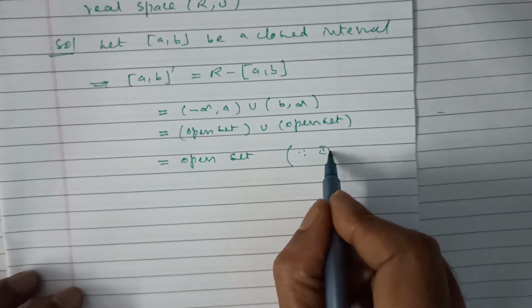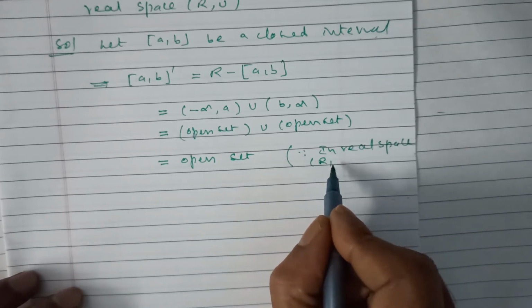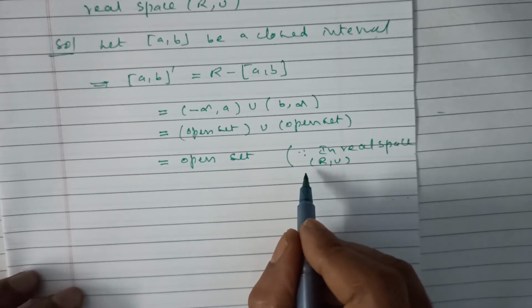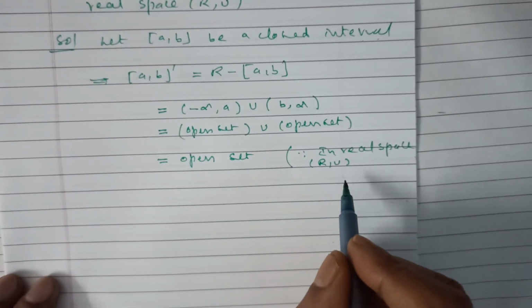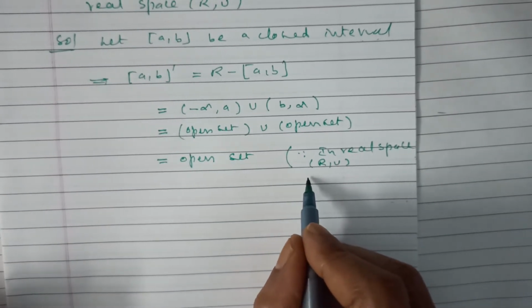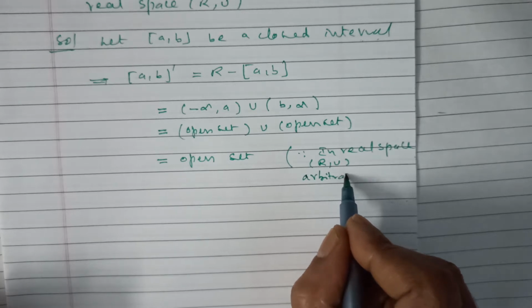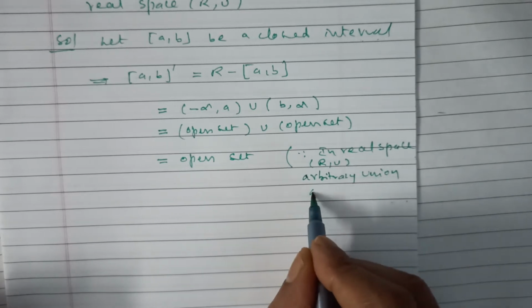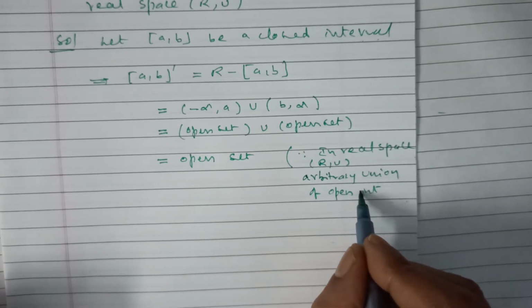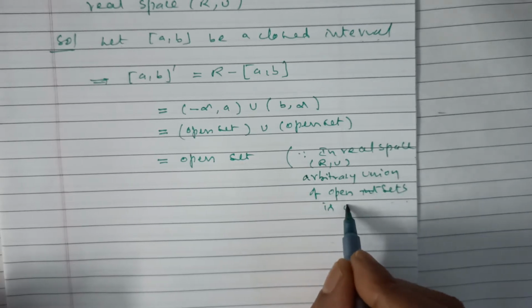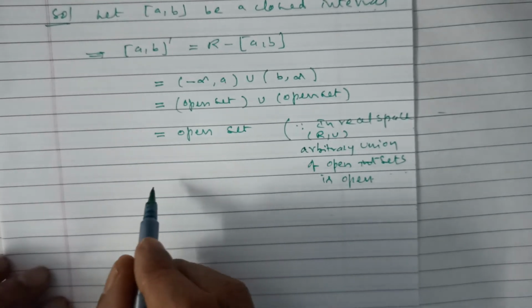Since in the real space (R, U), the arbitrary union of open sets is open, the union of two open sets is again an open set.